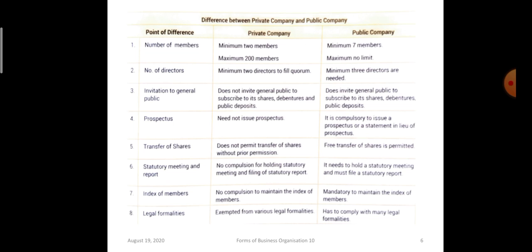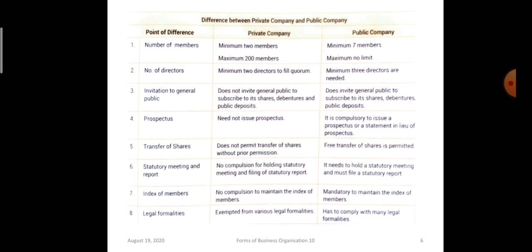Then there is the difference. Here the difference between private company and public company is discussed. Number of members: in case of private company it is minimum 2, in case of a public company it is minimum 7, and maximum in case of private company is 200, excluding the present and past employees, and in case of public company there is no such restriction.